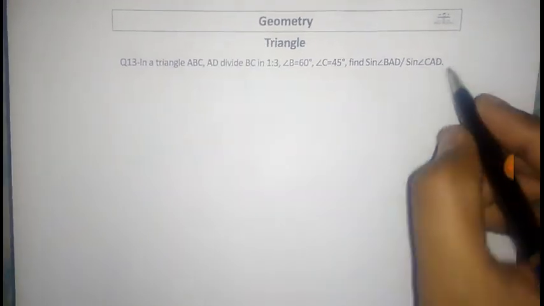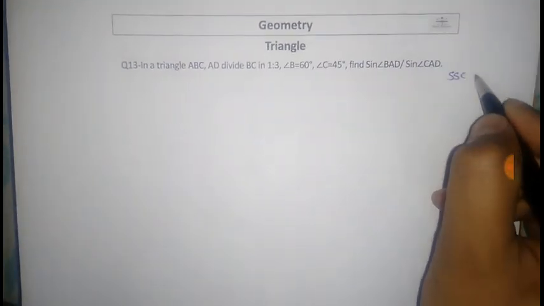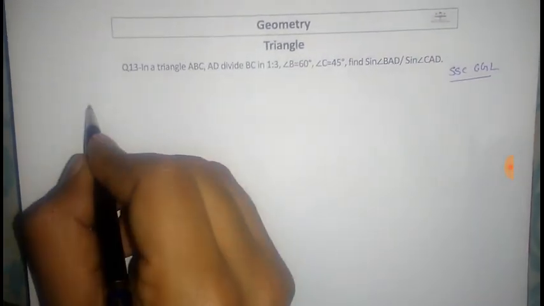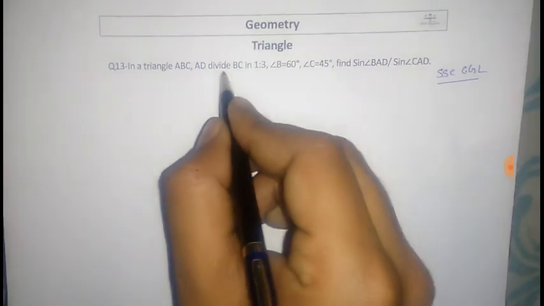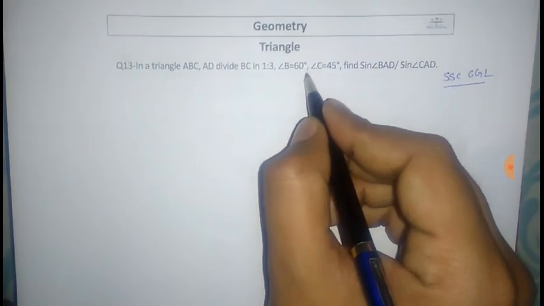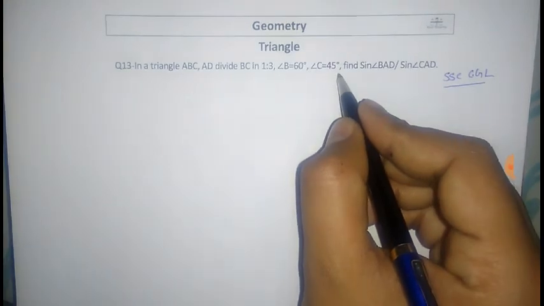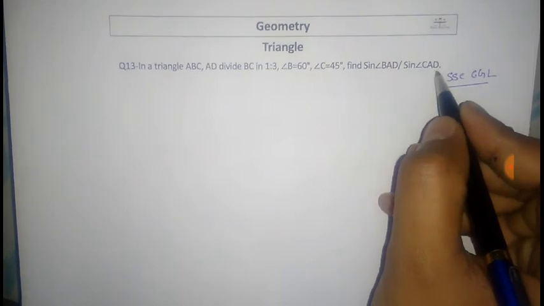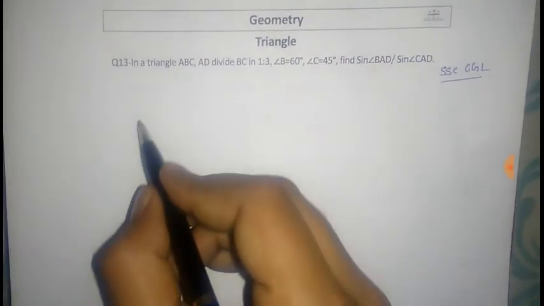This is our last question from SSC CGL previous year questions. In a triangle ABC, AD divides BC in 1:3 and angle B is equal to 60 degrees, angle C is 45 degrees. Find sine BAD divided by sine CAD.